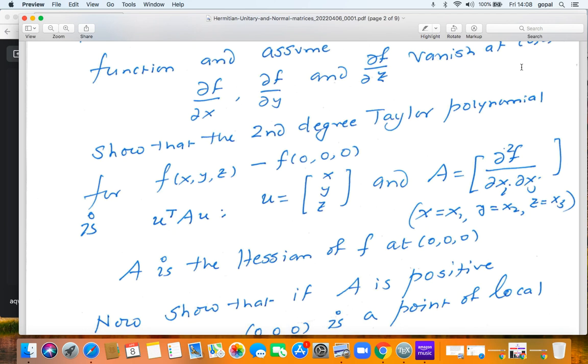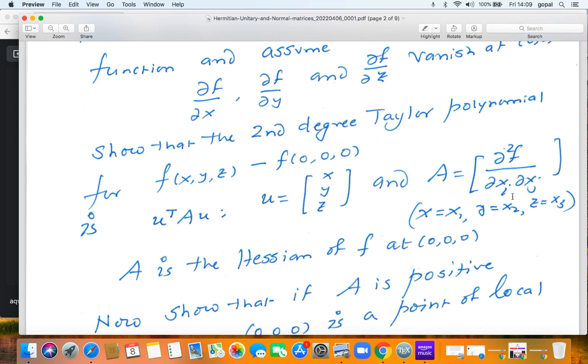In other words, the difference f of xyz minus f of 0, 0, 0 can be approximated nicely by U transpose AU, where U is basically xyz. So U transpose AU, and what is your A? A is this Hessian matrix.